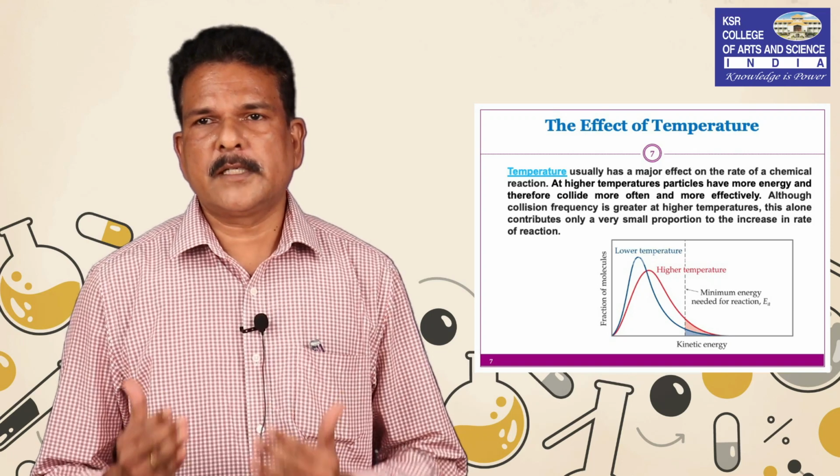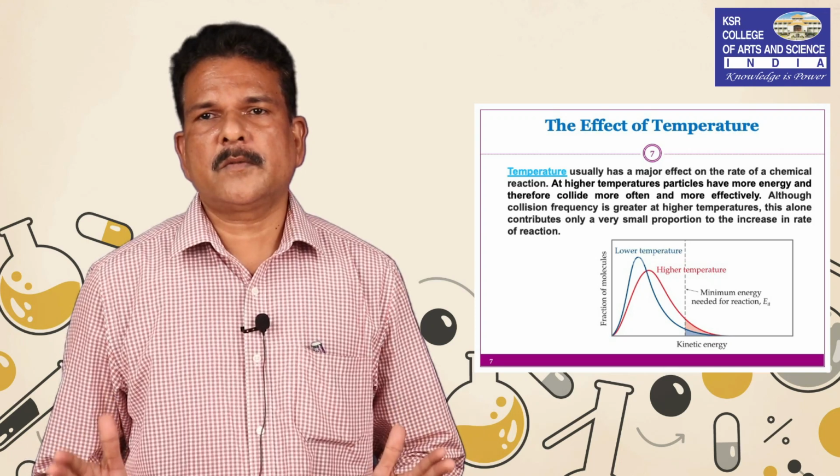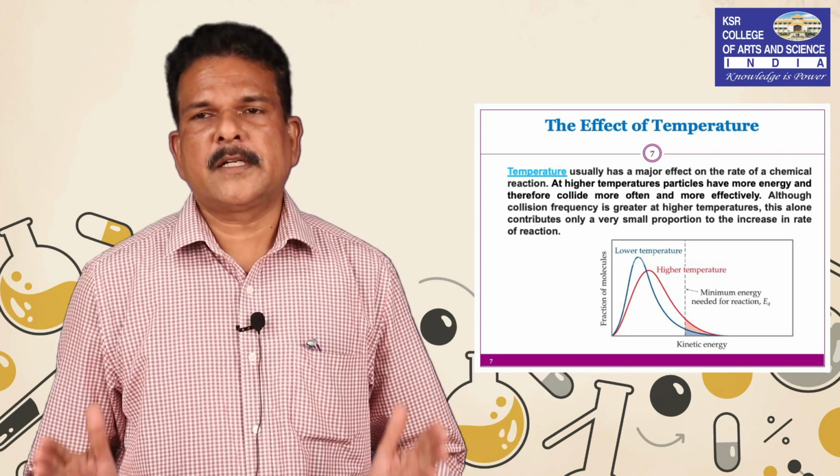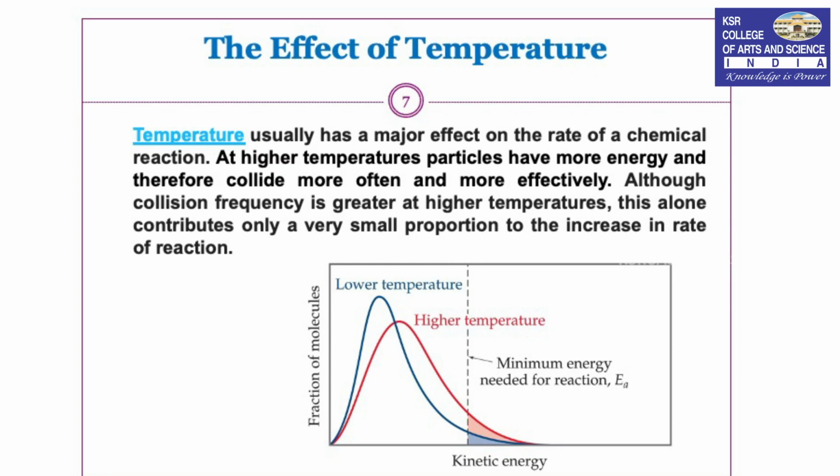As temperature decreases, the molecules will keep away from each other. So, the molecules will make fewer collisions, thereby the rate of the reaction will decrease. So, that is what is properly shown in the figure. In the figure, the graph is drawn between fraction of molecules versus kinetic energy. So, 2 curves are there. First one is high energy barrier and another one is low energy barrier.